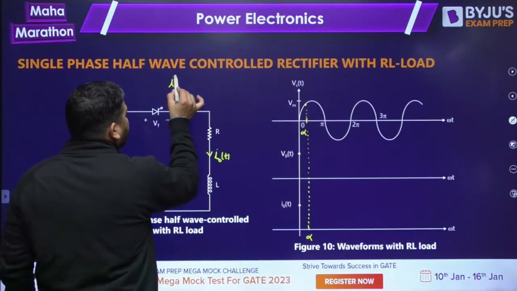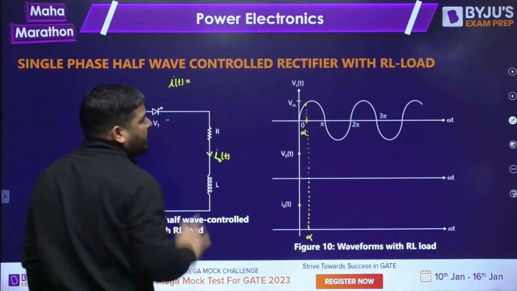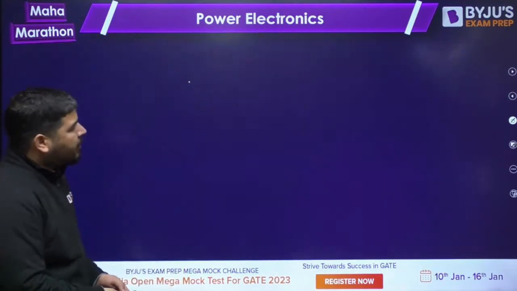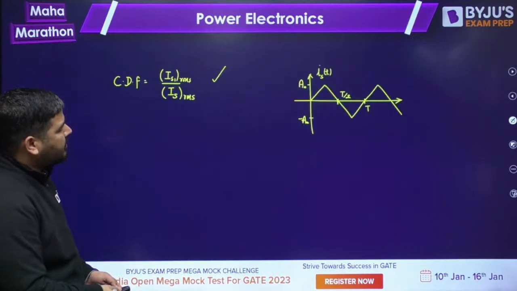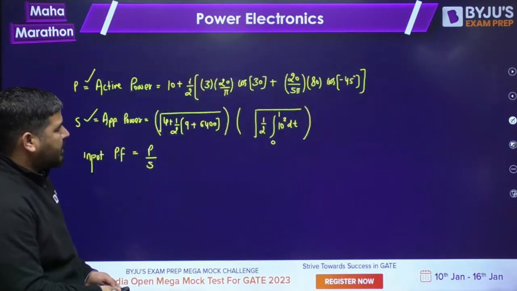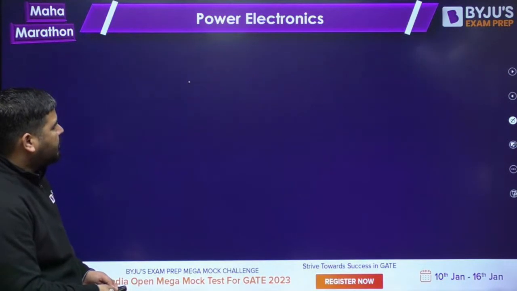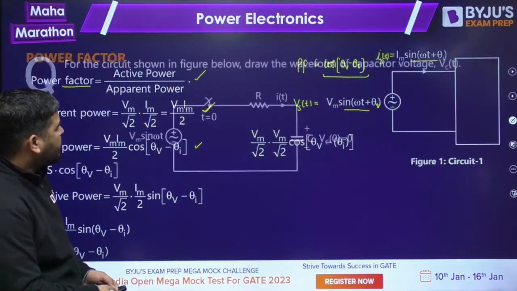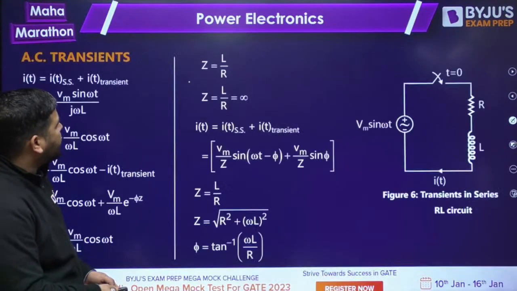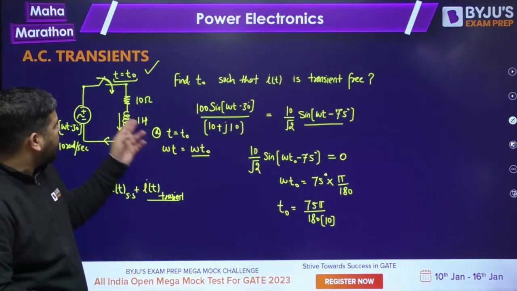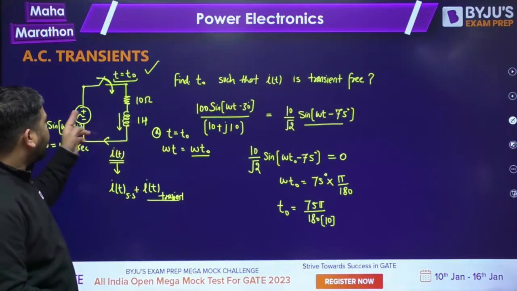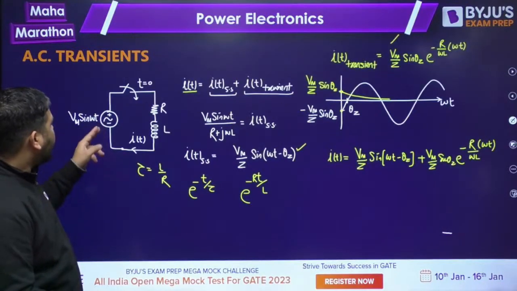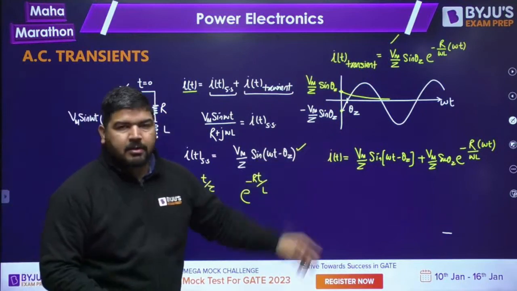So the current equation will be the steady state current plus the transient current. I told you that we are going to use this equation. Let me revise where I have told you. Yes, I told you about the AC transient. Now you can remember that RL circuit is there and we have the AC supply.